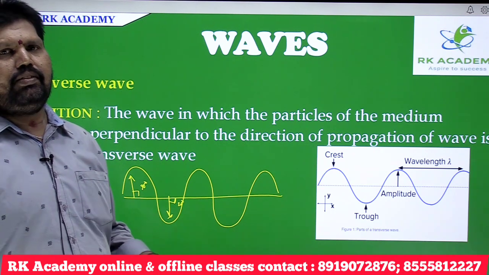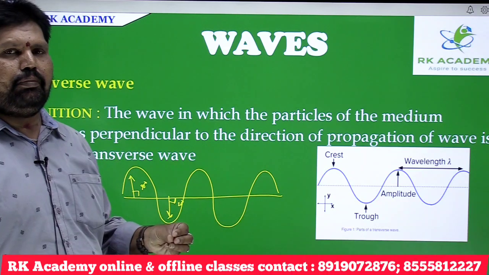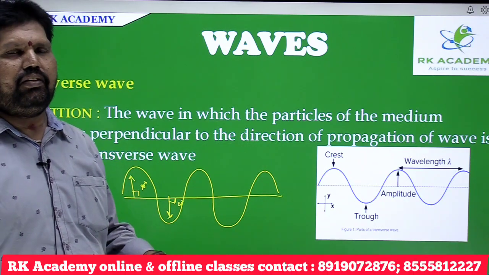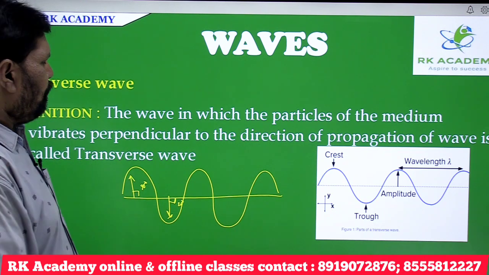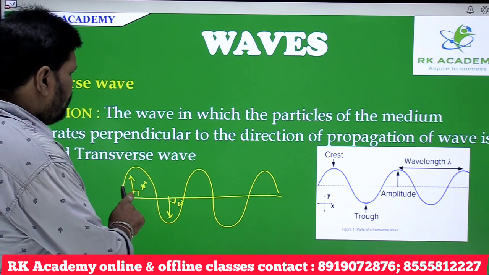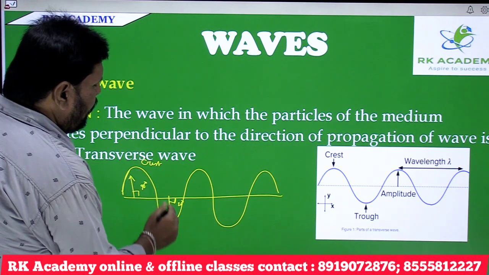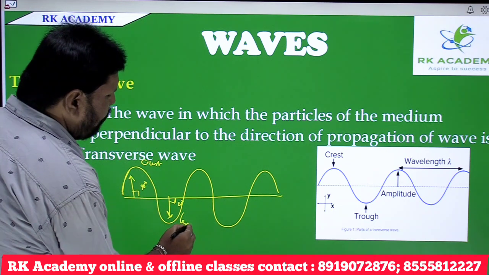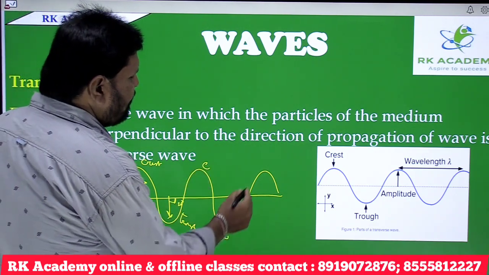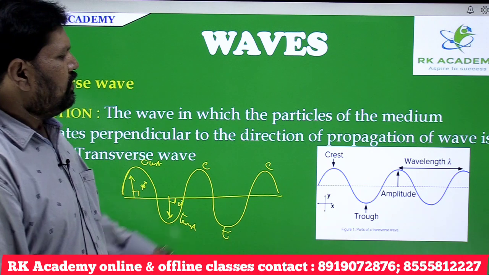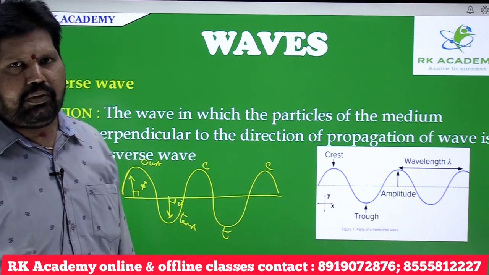Whatever wave is formed like this is known as a transverse wave. So a transverse wave can be defined as the wave in which the particles of the medium vibrate perpendicular to the propagation of the wave. Here, this portion is known as the crest and this is known as the trough. In a transverse wave, crests and troughs are formed.